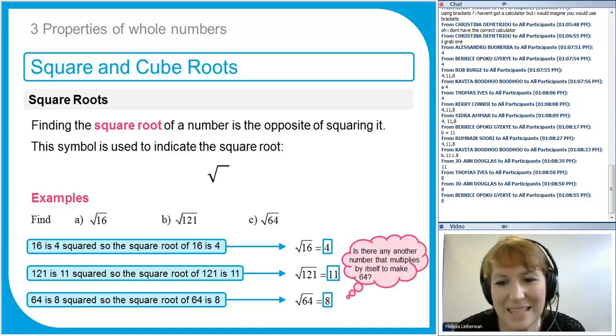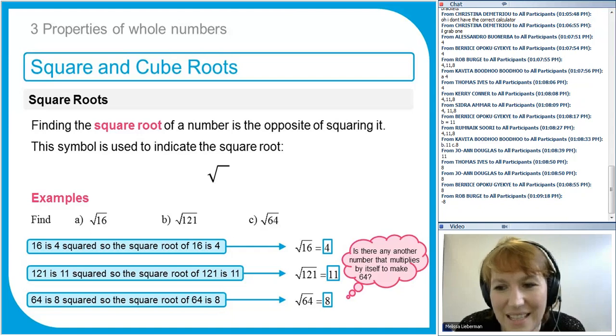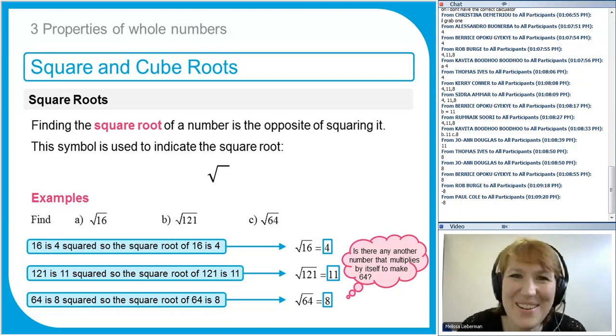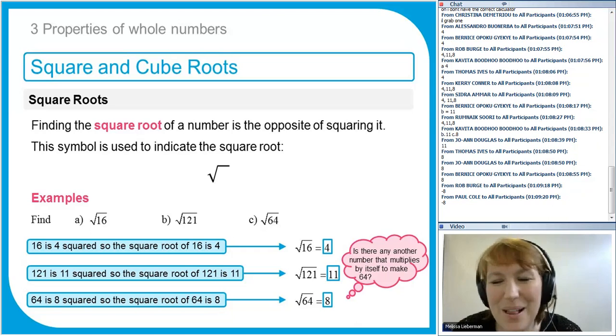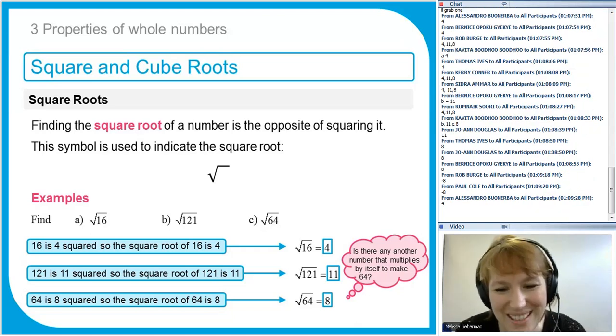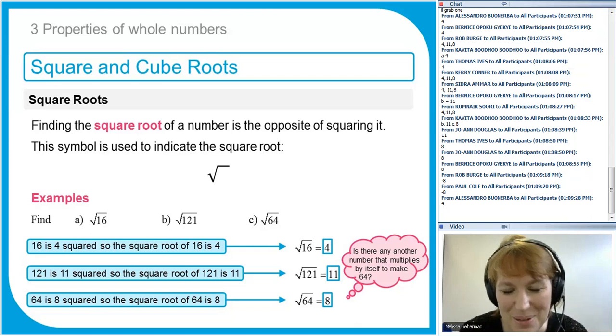Now, here's an interesting question for you. Is there any other number that multiplies by itself to make 64? Because square root of 64 has actually got 2 possible answers. If I said to you, what number multiplied by itself gives me 64? There's 8, and you're too brainy. I thought I'd catch you out and you won't know the answers. But Rob and Paul, well done, good. They've probably done it before.